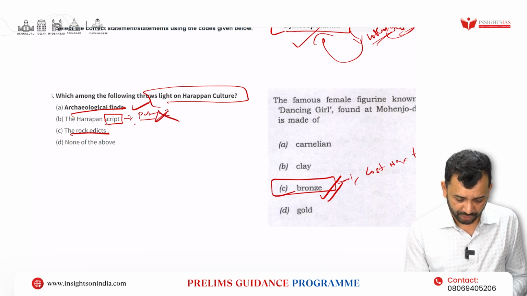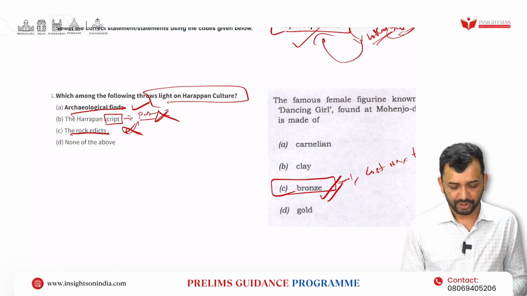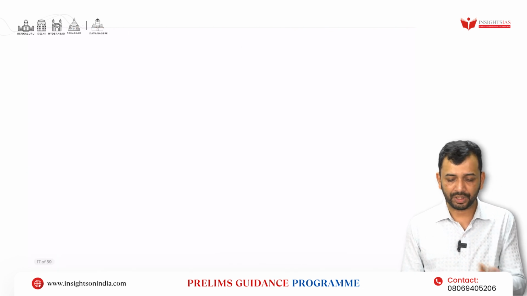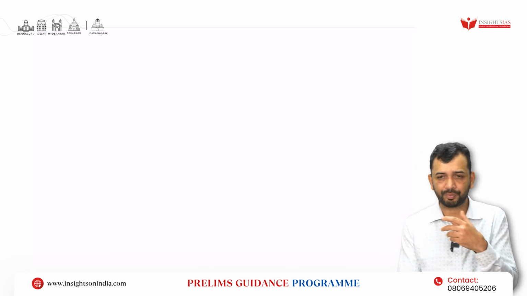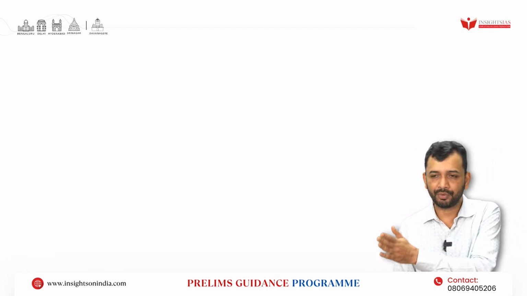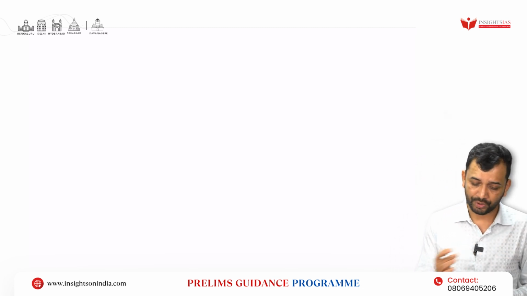The rock edicts were not even a feature of the Harappan civilization. So this also goes wrong. So the answer should be archaeological finds. Right. Now, one more question with respect to Vedic culture comparison has been asked. I will cover it in the Vedic period, because we have not discussed it yet. So there we will cover that.